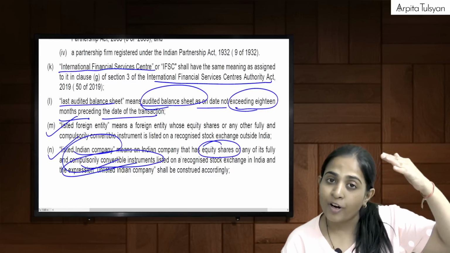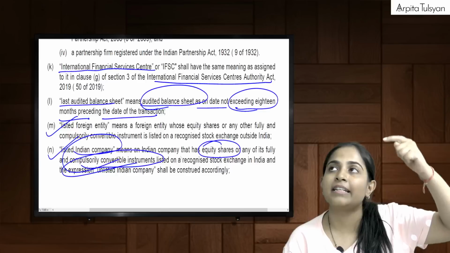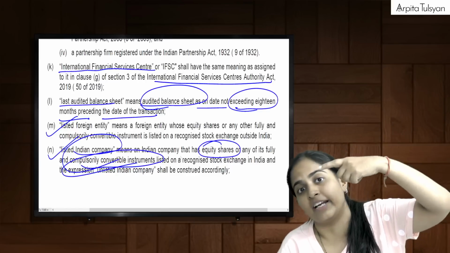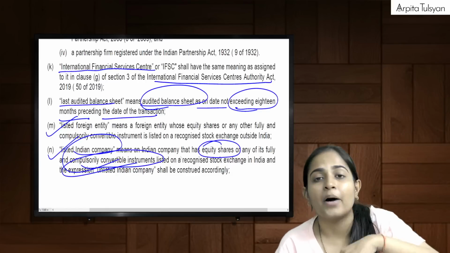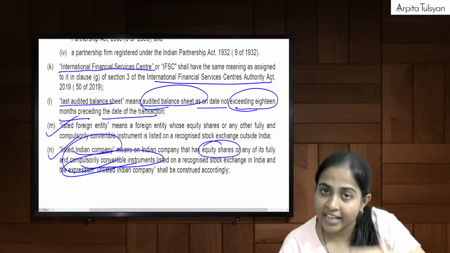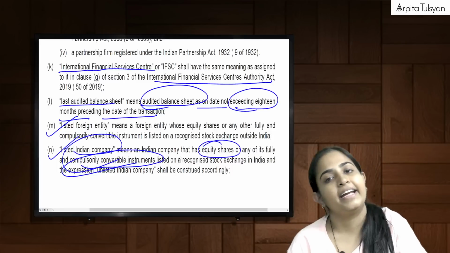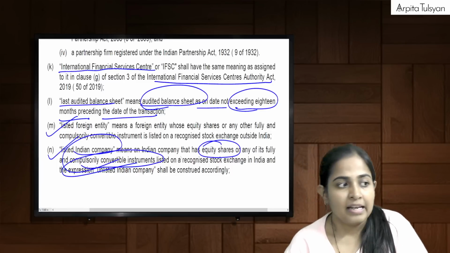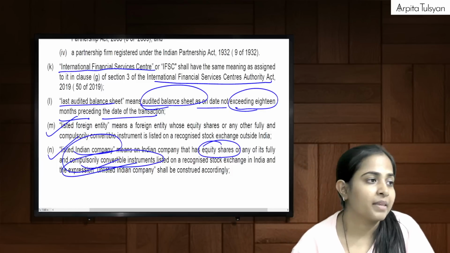For listed foreign entity, listed in any recognized stock exchange outside India. Listed Indian company, listed in a recognized stock exchange here in India. Very clear with this? Yes.